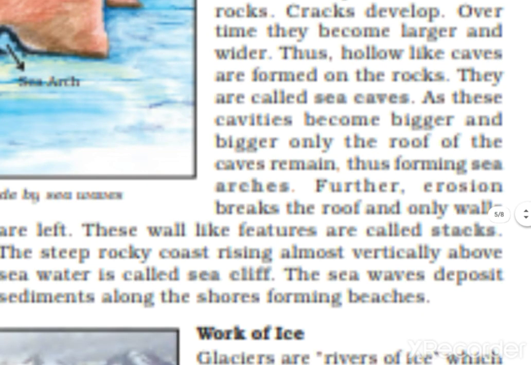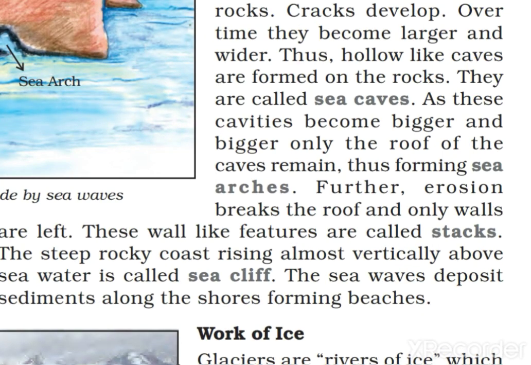So how many forms did you see here? First, sea waves strike the rocks, so sea caves. After sea caves, sea arches. Then sea stacks. Then sea cliff. And then beaches. So this is how natural beaches are formed.